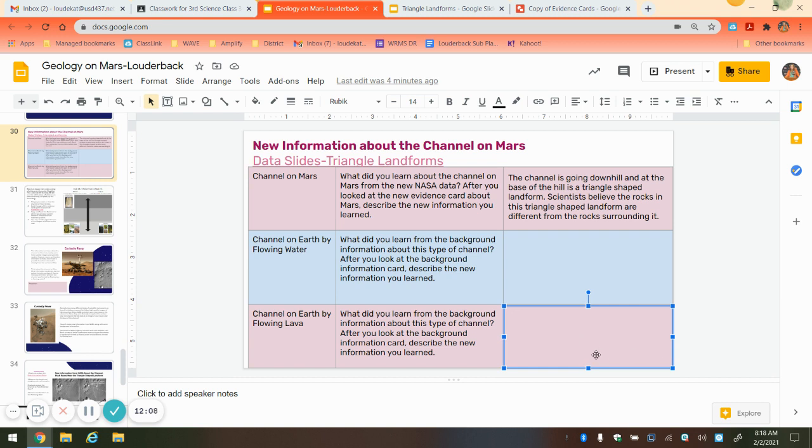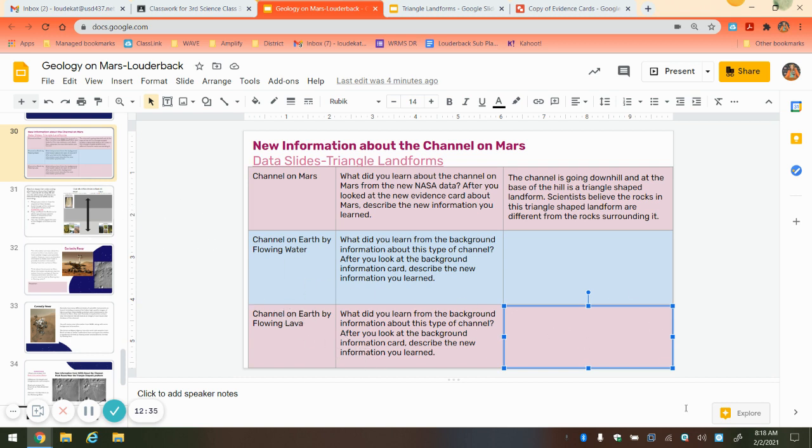What's really important is if we can determine the two types of rocks found at the base of our channel on Mars, we can really definitively state which of these geologic processes created the channel. If we can find the sedimentary rock, it means the channel was made by flowing water. If we can find lava rock, it means the channel was formed by lava.